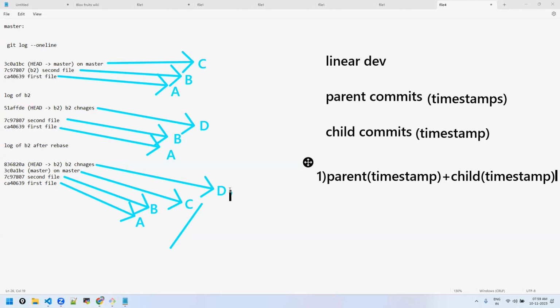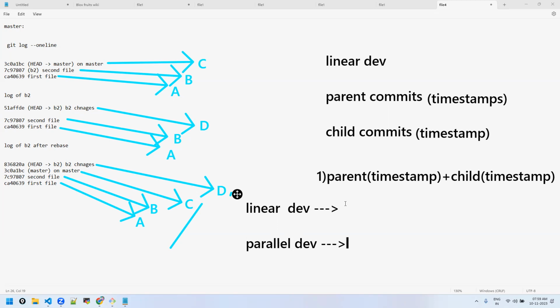Clear or still any questions here? What is meant by linear development? I don't know why there is a lot of confusion. Let me clarify once again. What is linear development first? What is meant by linear development, and what is meant by parallel development? Anyone?